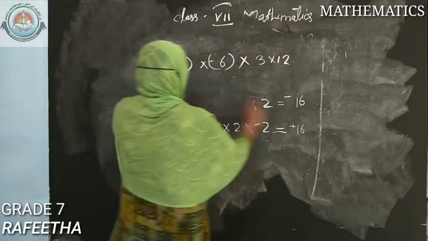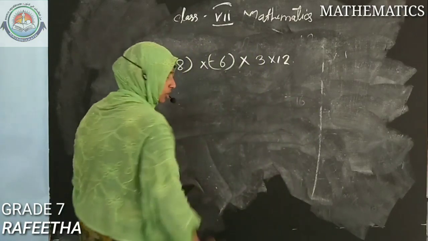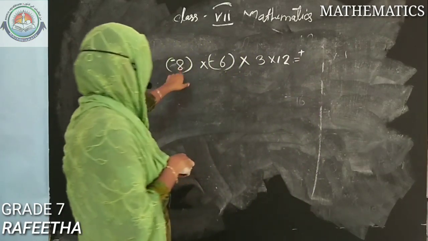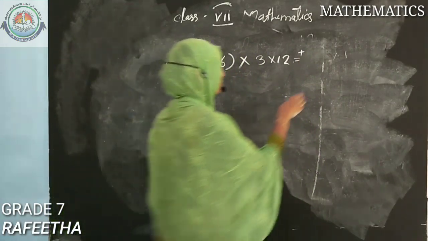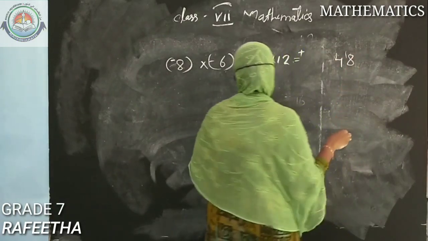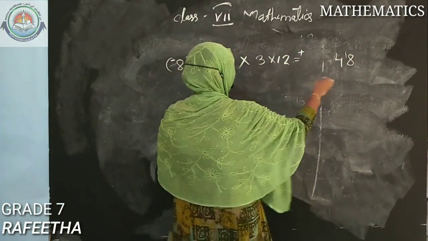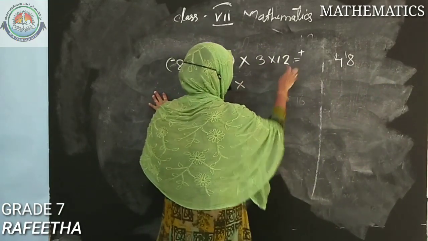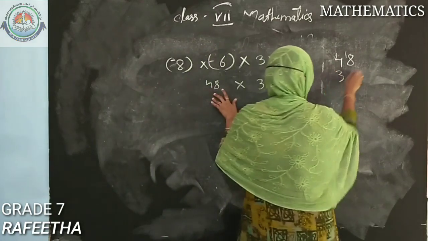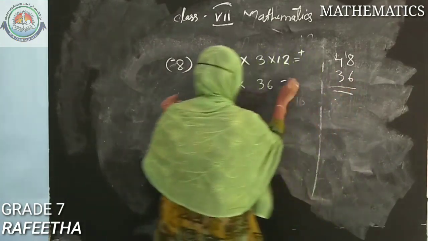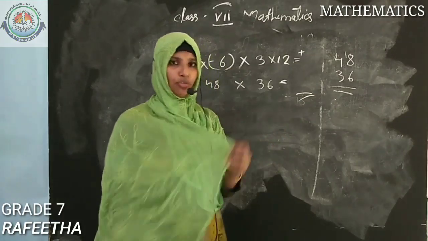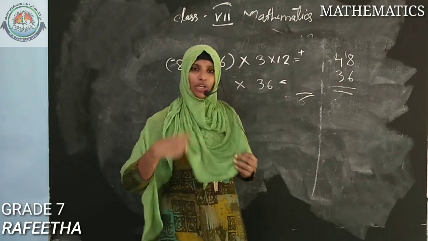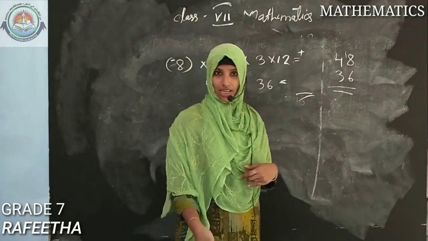How many negative numbers are there here? 2. So the answer will be positive. Then 8 into 6, what is 8 times 6? 48. Then 48 into 3, you can also write it like this: 48 into 3, 3 into 12, 36. Then 48 into 36. Just multiply this and write the answer here. No need of doing that multiplication now. You know multiplication clearly from childhood itself, so no need of doing all that multiplication in the 7th class.